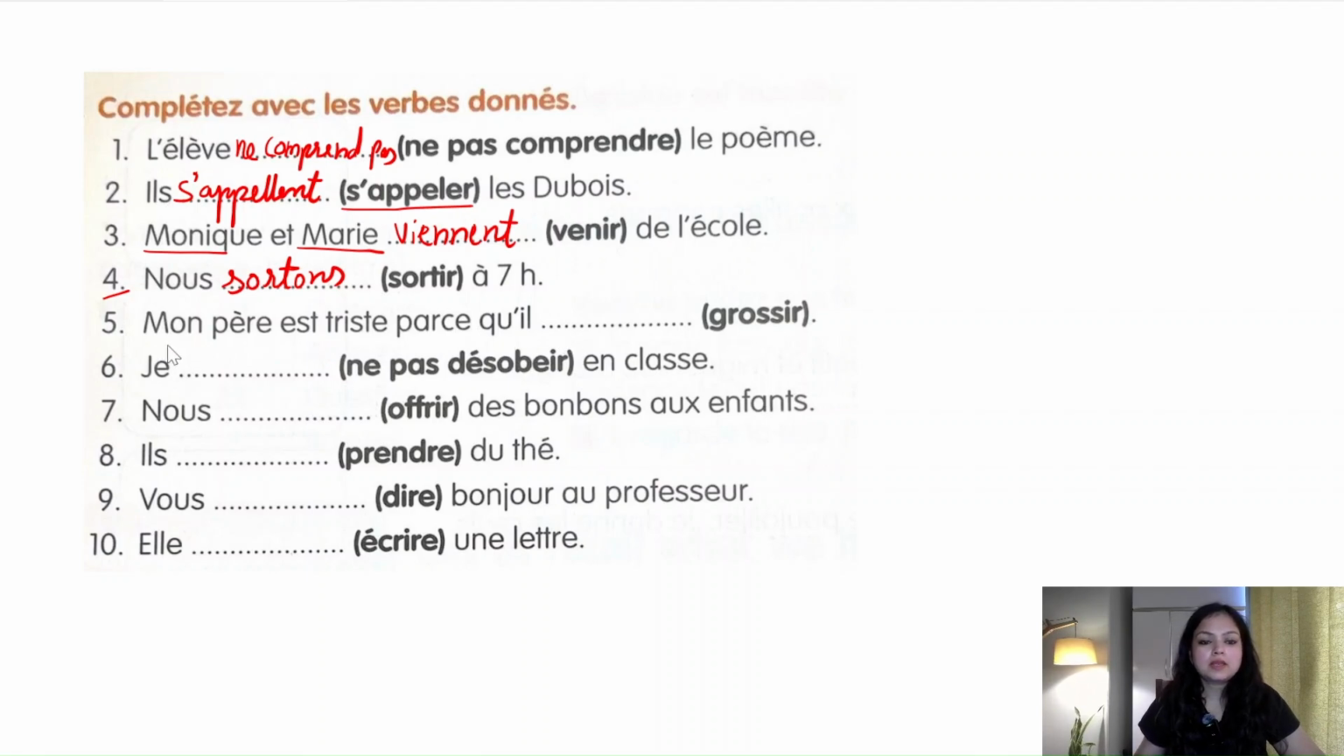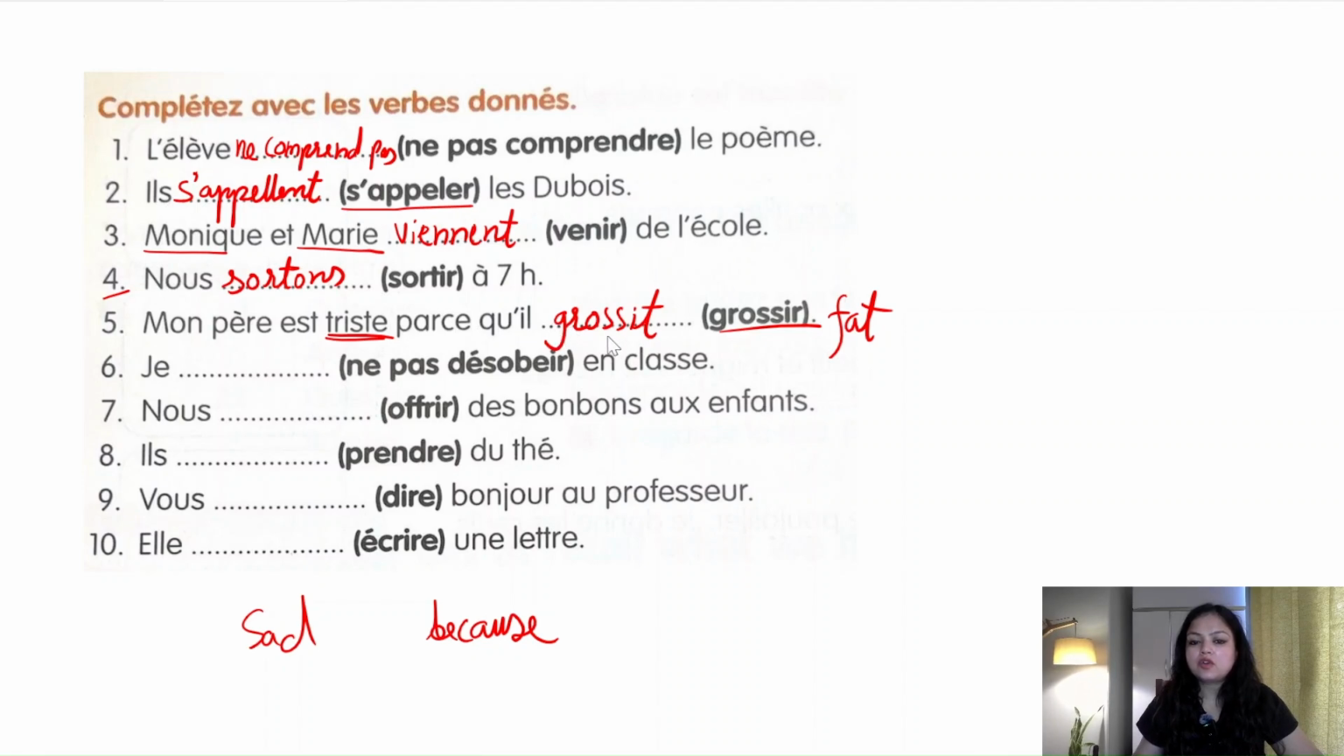Got it? Fifth, mon père est triste parce qu'il grossir. So, mon père, it's my father is sad. Triste is sad. He is sad parce que. Parce que is because. Because he is grossir, fat. Because he is fat. My father is sad because he is fat. So it will be grossit. Okay. Mon père est triste parce qu'il grossit.